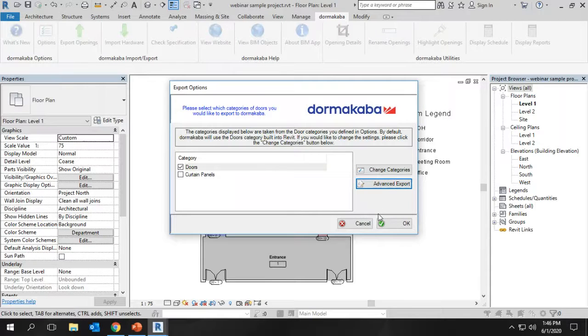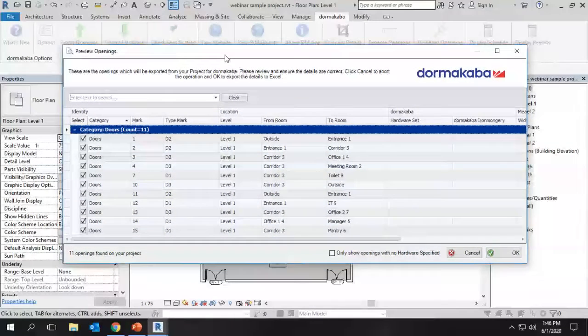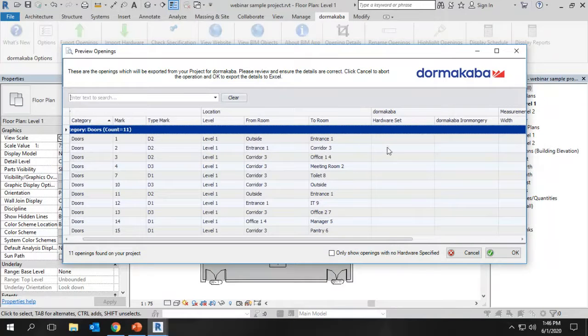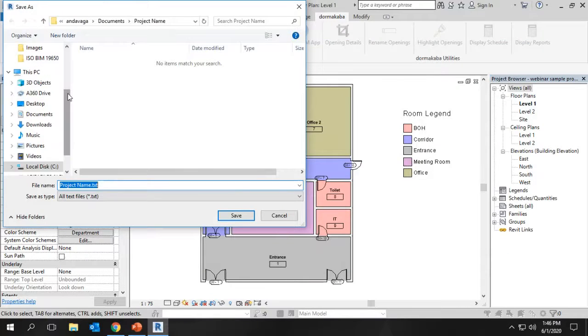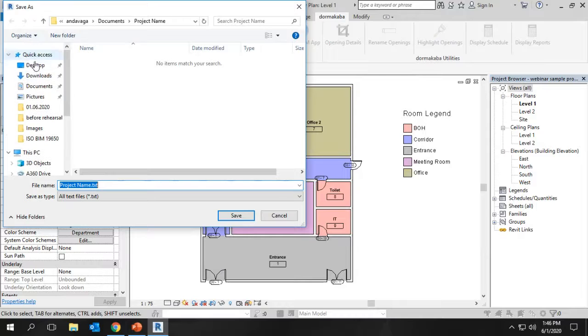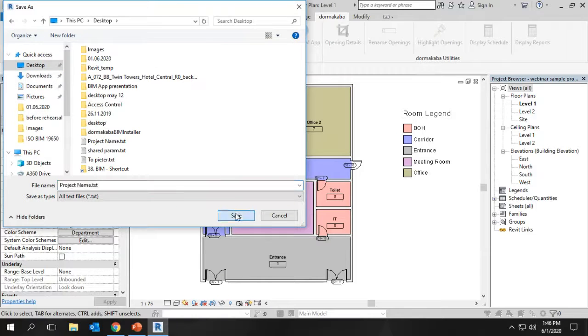So this is the preview with the settings we have done. This is having the door information from room to room, and the hardware set is empty now. After the specification, this will be filled up. So I'm just saving this file into the computer, the desktop. I'm just saving it.